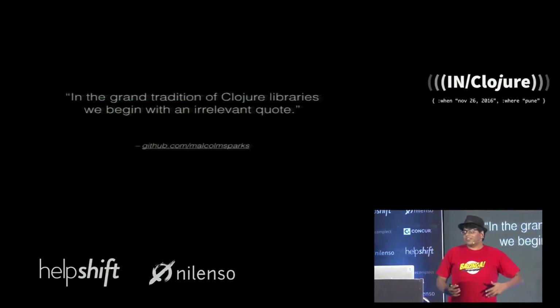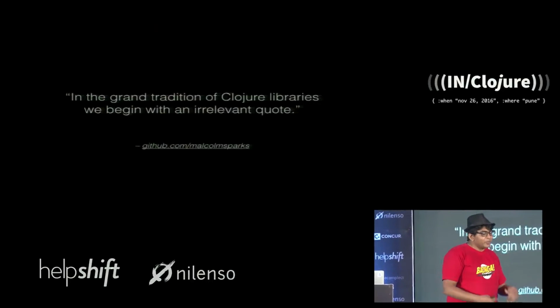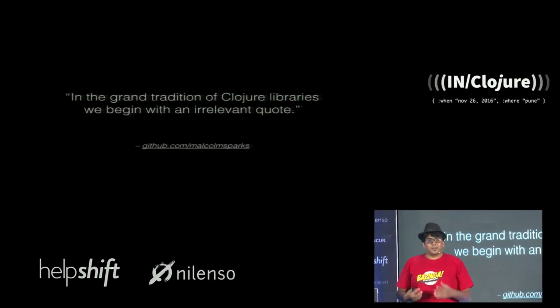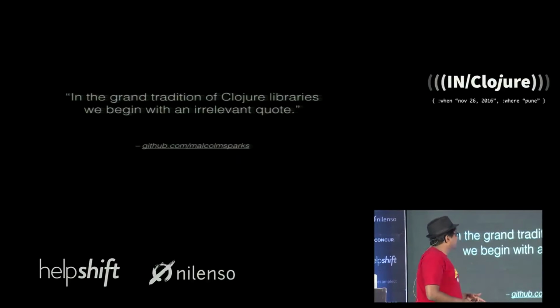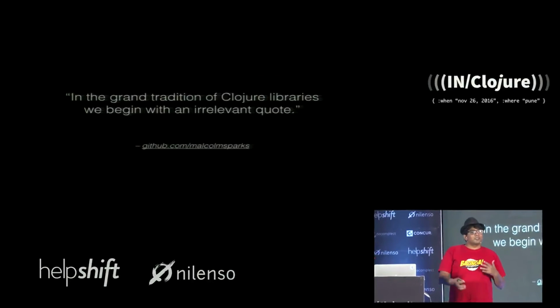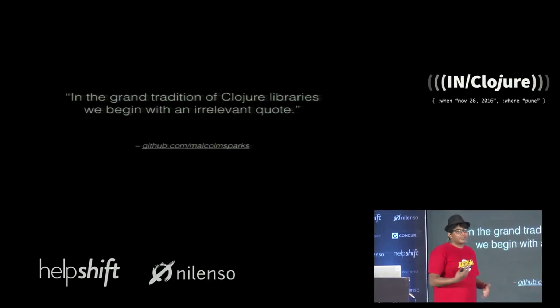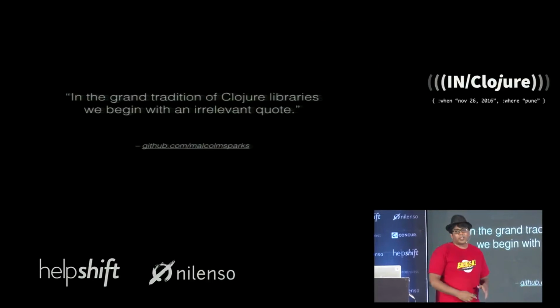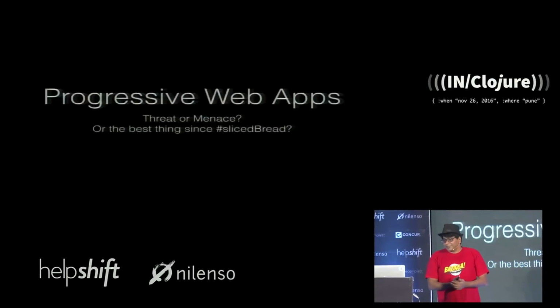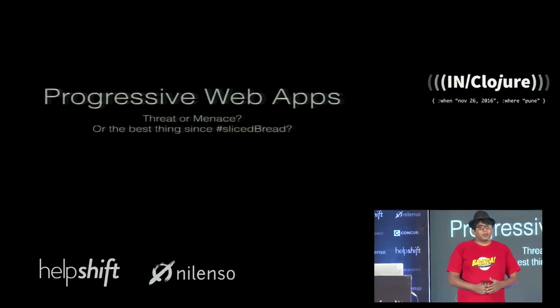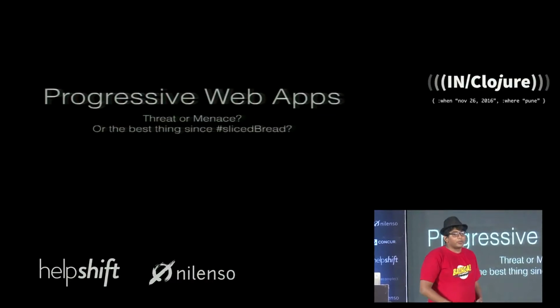Okay, so in the grand tradition of Clojure libraries, we begin with the irrelevant quote. I found this on the GitHub page for one of the libraries I'm using quite a lot. So I'm actually giving you an irrelevant quote about irrelevant quotes. If there's a contest for being meta, I think I win. I know it's early in the day. So progressive web apps, are they a threat or a menace, or are they just super amazing and something everyone needs to know about?